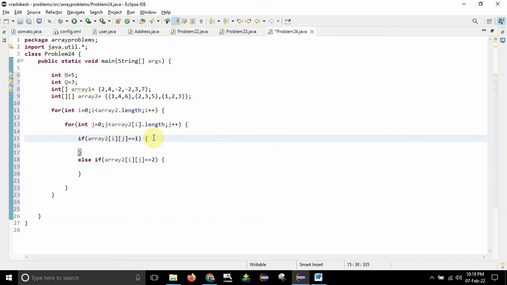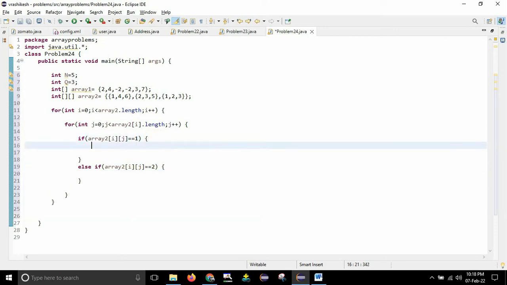Now I have to do the same implementation inside this one. So whatever I will write here, the same thing I will be writing here. But while returning, I will be returning the product of 3 integers in this else if loop, and inside the if I will be returning the product of 2 integers. So let me just write, guys, how I can write.